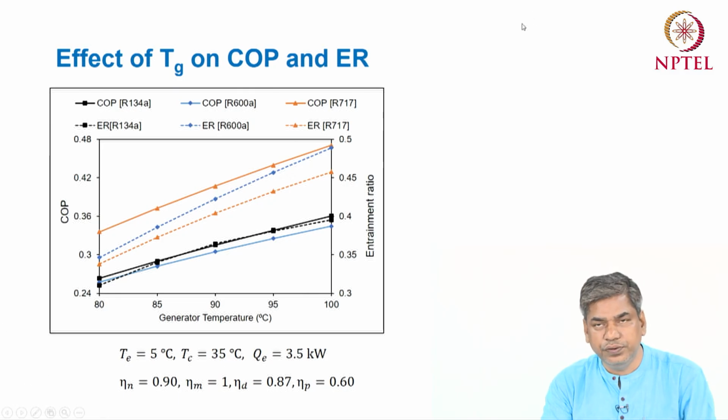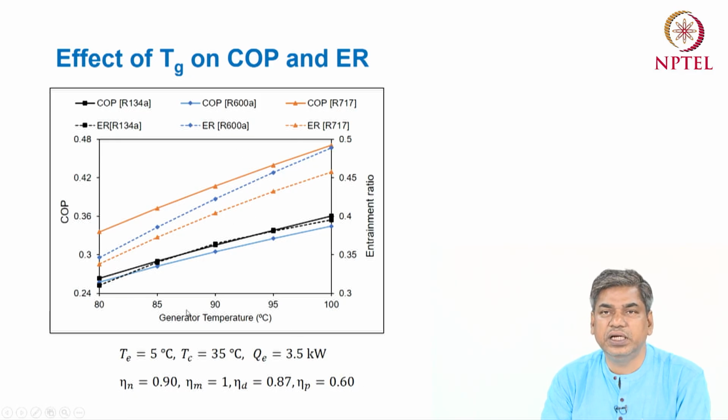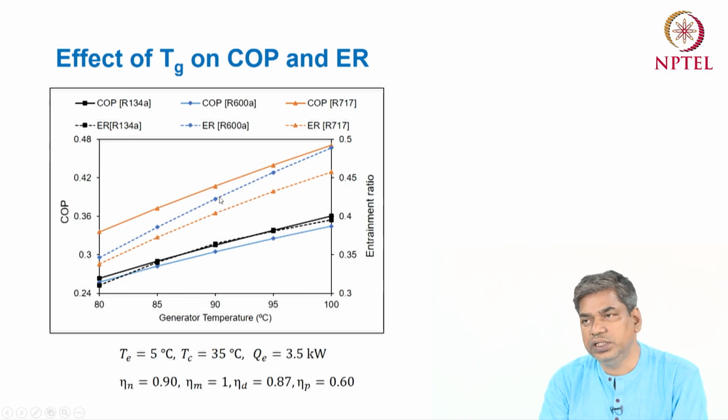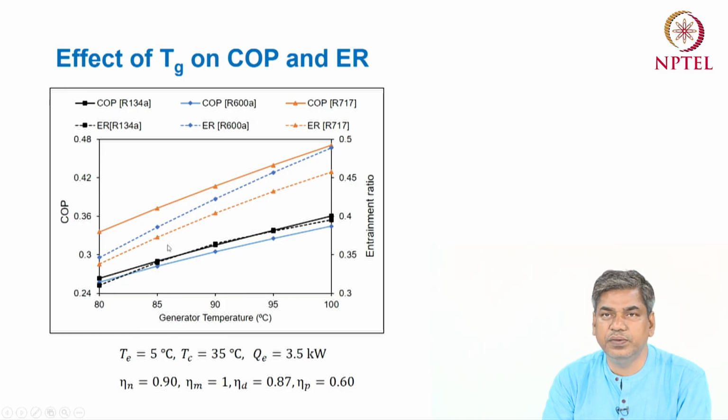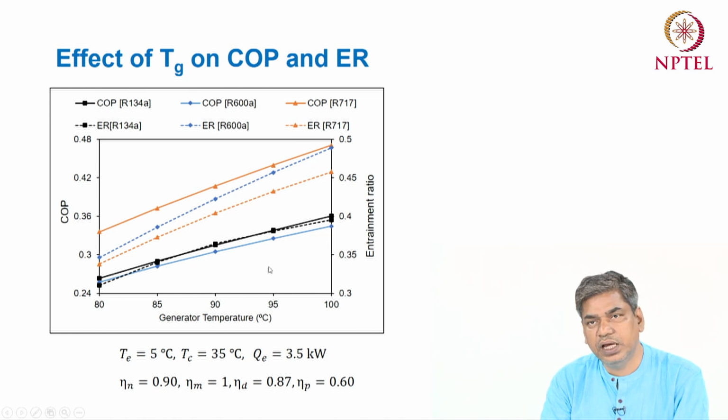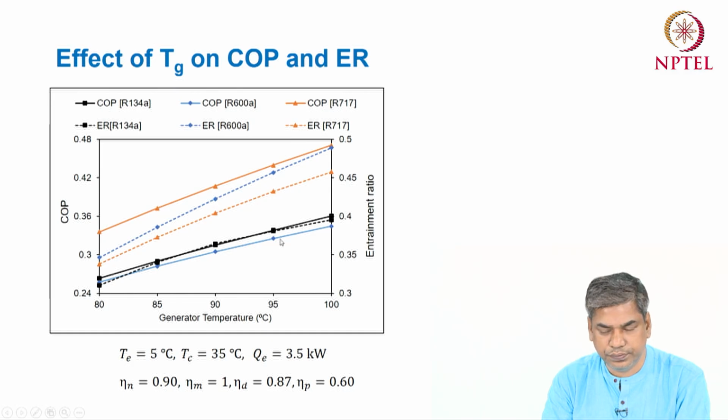Okay, so due to the increase of thermal energy of the primary fluid, the entrained amount of the secondary fluid also increases. So due to that, the entrainment ratio of the system increases. And again, the increase of entrainment ratio will also give an increase of COP. So that means for a higher generator temperature, you will get a higher COP as well as a higher entrainment ratio.